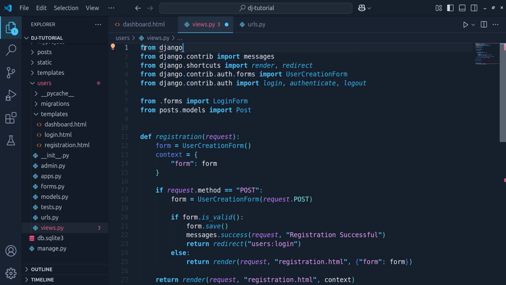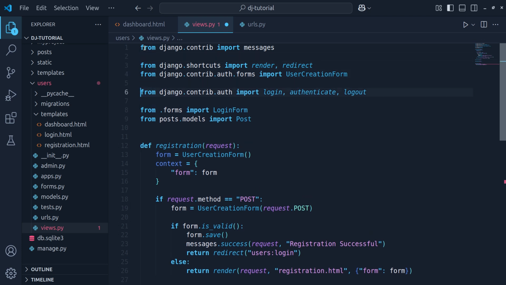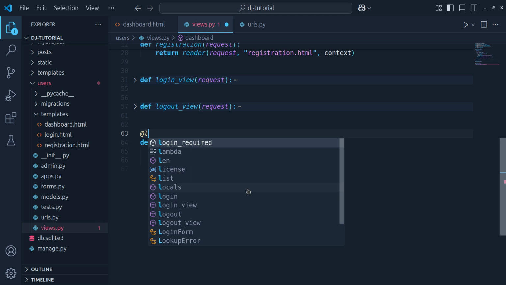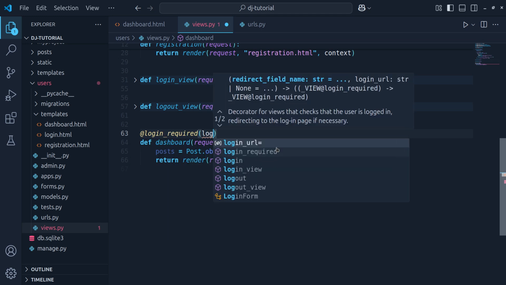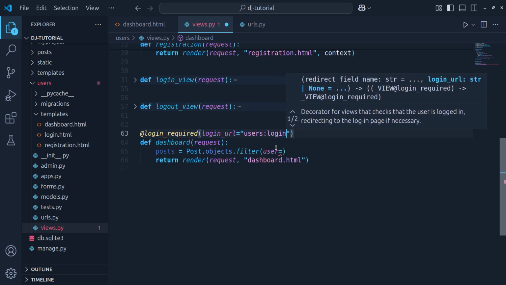So from django.contrib.auth.decorators import login_required. Let's take it below, not here, I will import it right here. Okay, now what is login required and what is its functionality? I had mentioned that in the previous lesson. So if you have missed it, you must watch that. Now I have to mention the login_required decorator here, and here I will pass the login URL, and that will be the users login.